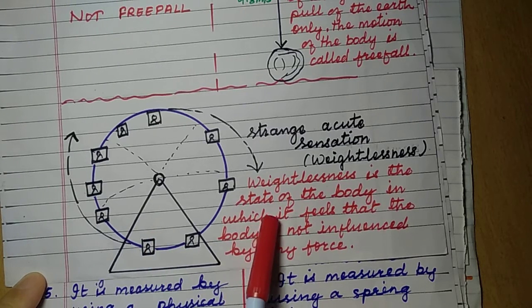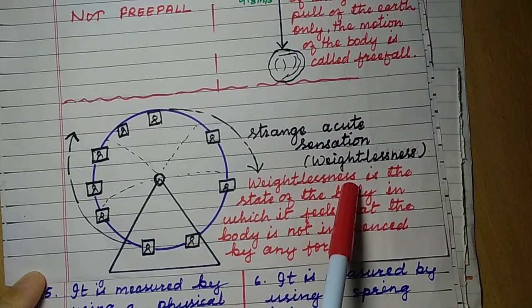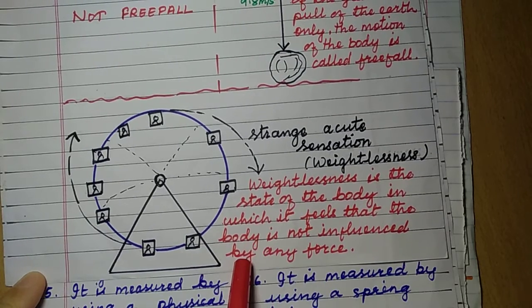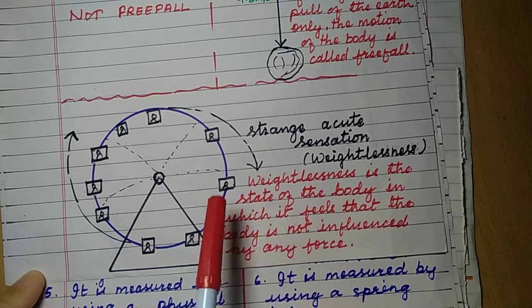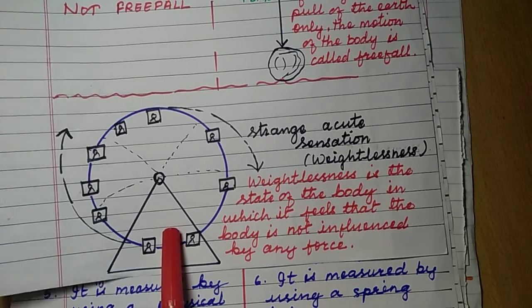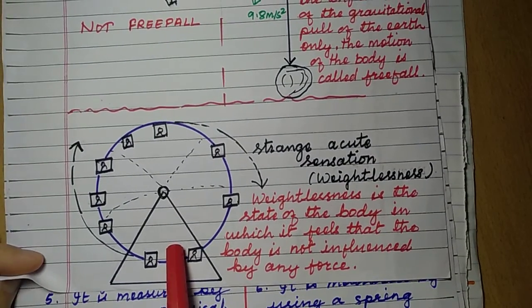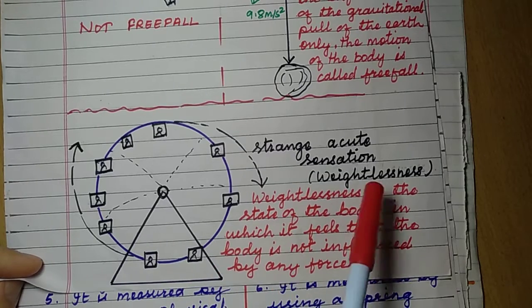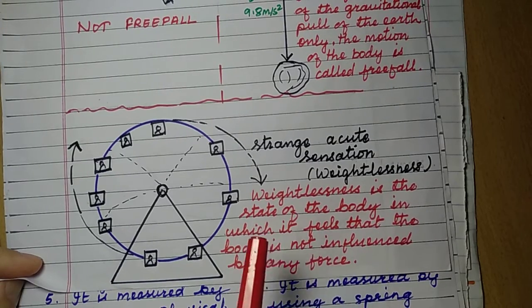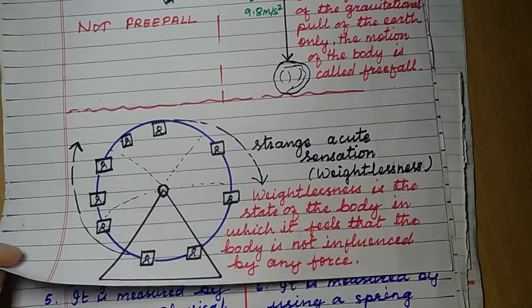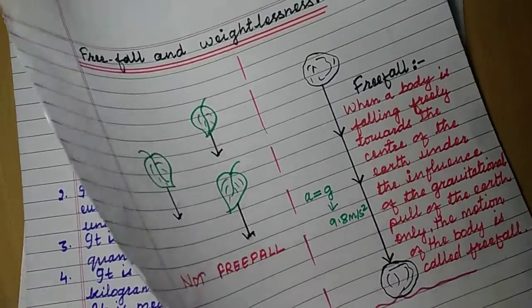So you see, every time here on the earth we can feel our body weight, because every time we are acted upon by gravity, gravity is pulling our body down. That is why we feel our weight in our body, right? But if you are in free fall condition, what happens? You do not feel the weight of your body, and that condition is the weightless condition. Now you understood that the body becomes weightless in free fall condition. So there are a few more conditions when a body becomes weightless. What are those conditions? We are going to see.